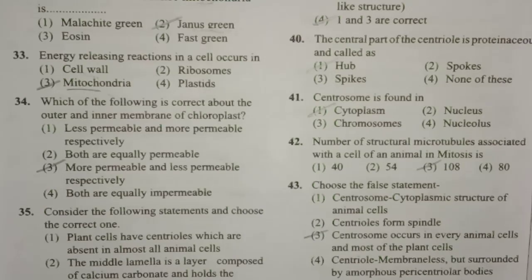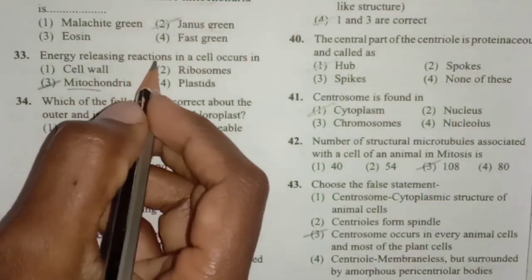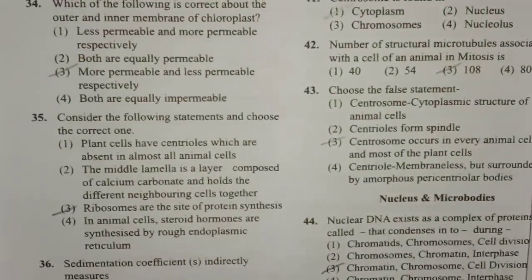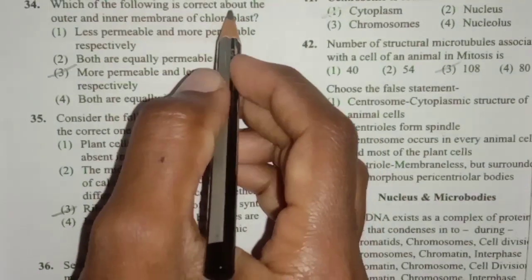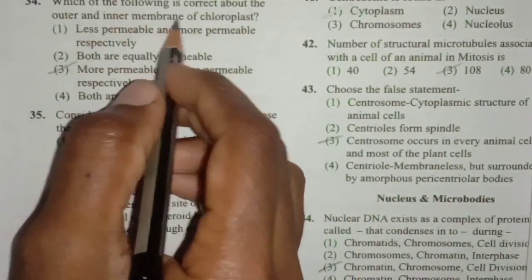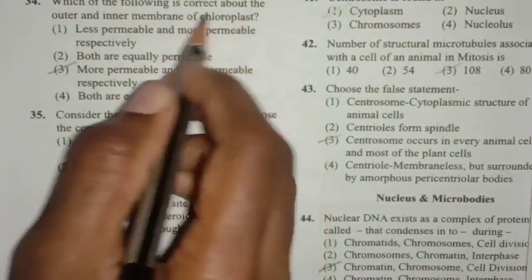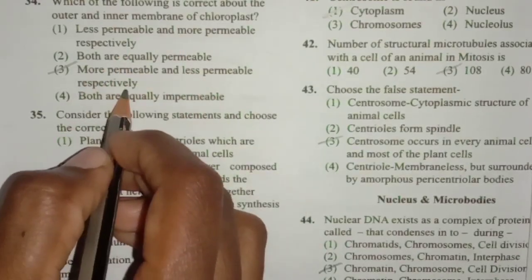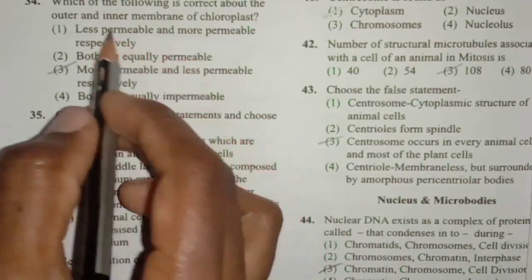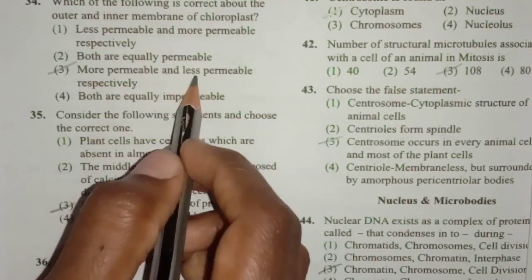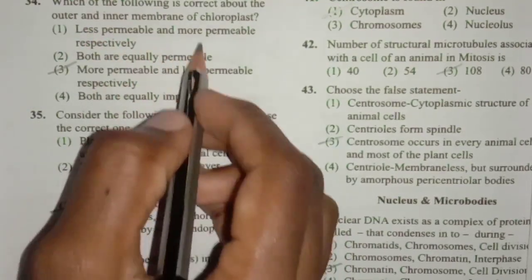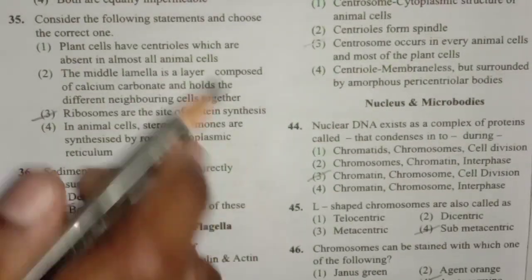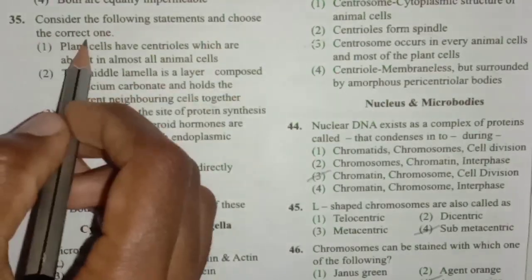Mitochondria is also called the powerhouse of the cell. So the energy releasing reactions are mainly taking place in mitochondria. Next one, which of the following is correct about the outer and inner membrane of chloroplast? Here it is more permeable and less permeable respectively. I mean to say the outer membrane is more permeable and the inner membrane is less permeable in case of chloroplast.